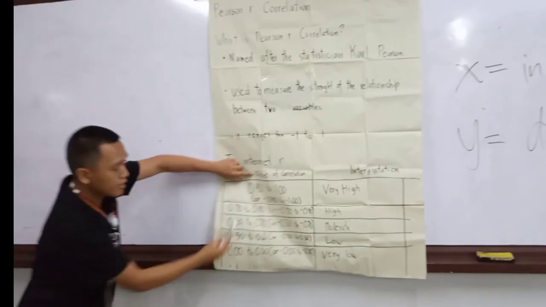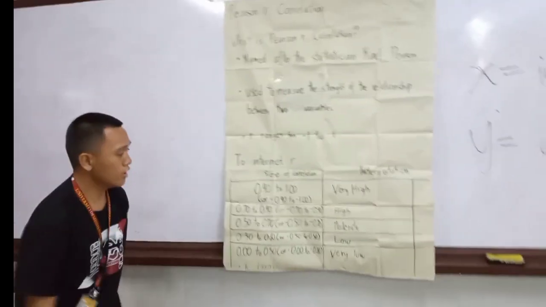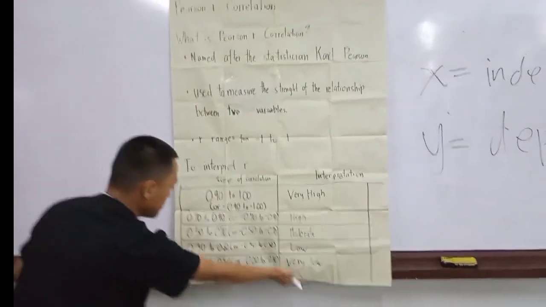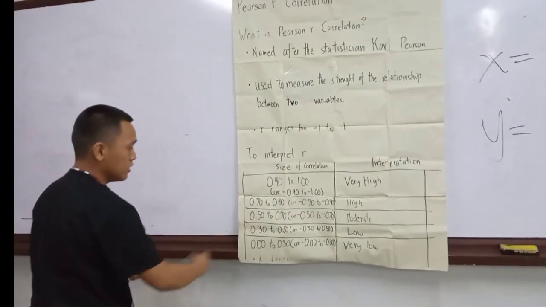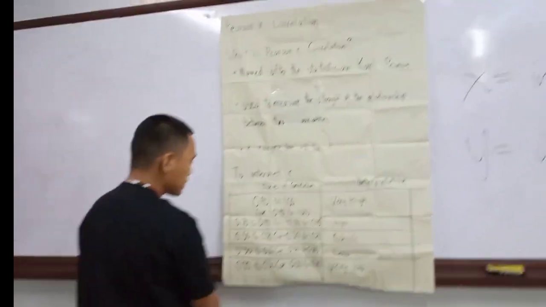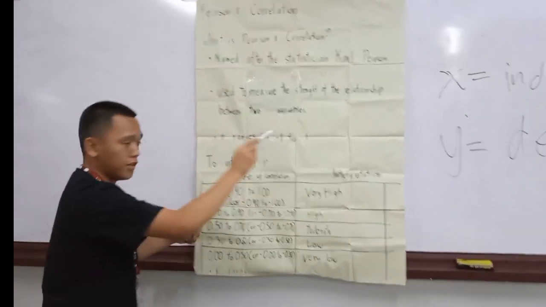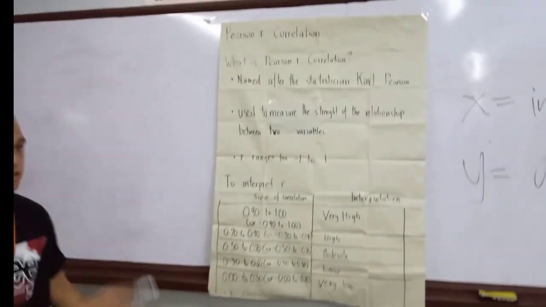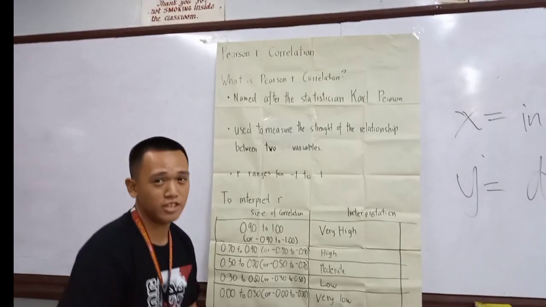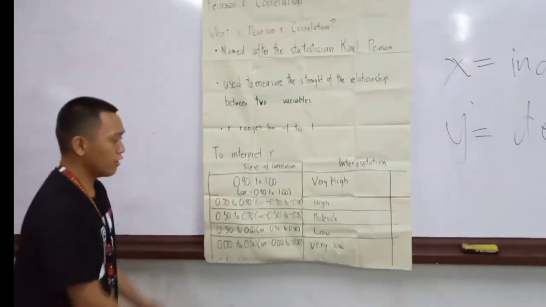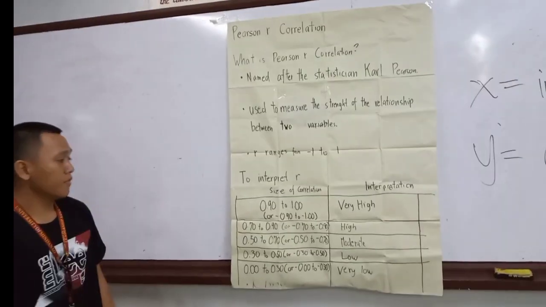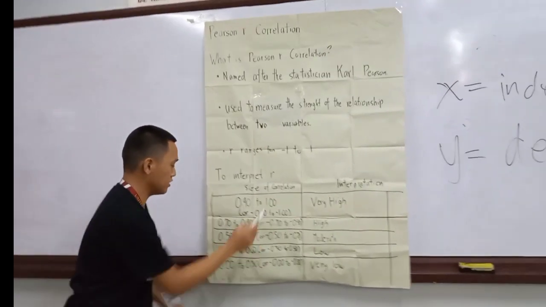You see here, this is positive, this is negative. It goes the same for the rest. 0.70 to 0.90 is the correlation size that equals high, just high, not very high, a high degree of relationship between two variables. This also applies to negative.